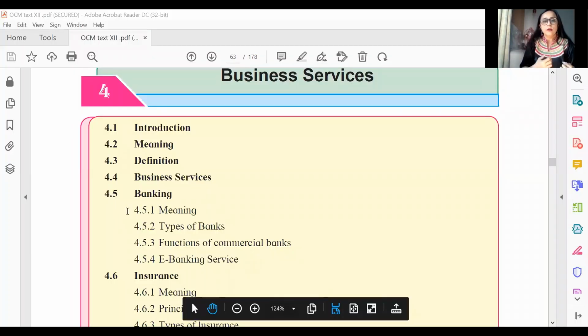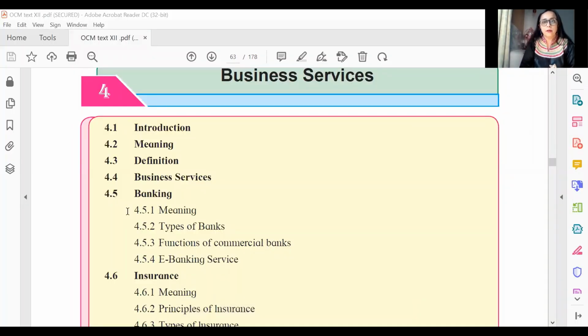So we move on to our chapter 4. Requesting everybody to please sit with a textbook and a pen to make the markings required. So we are going to be marking the highlighted text that I have. You have to mark them for objectives like all the other 3 chapters that we've done.